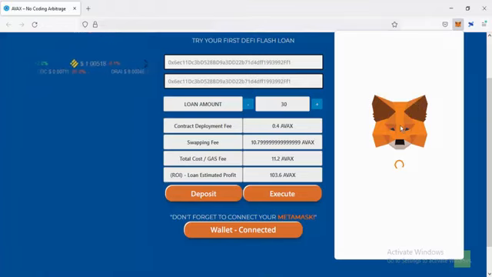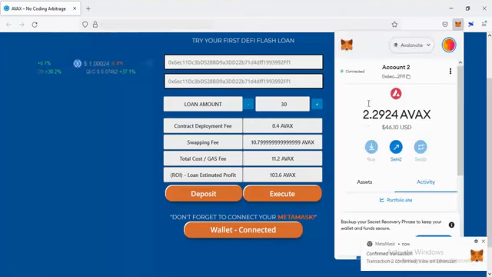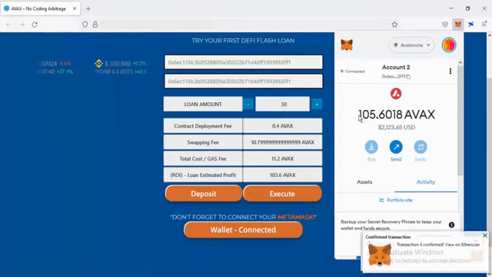It will take some time for the AVAX flash loan to show up. Boom! There you have it. The flash loan was successful. Note, if it doesn't work with 30 AVAX, try to send higher AVAX.